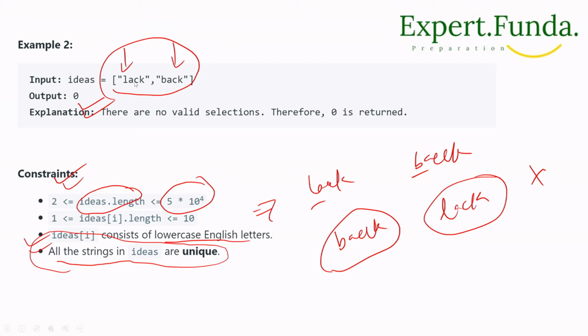So let's go to the browser section of this code, and we'll do that. What approach will we take? The first approach we will take is to compare word by word, and we'll try to implement this. Actually, in this problem we are given an array of strings, ideas, and as you already saw, we are given some things.